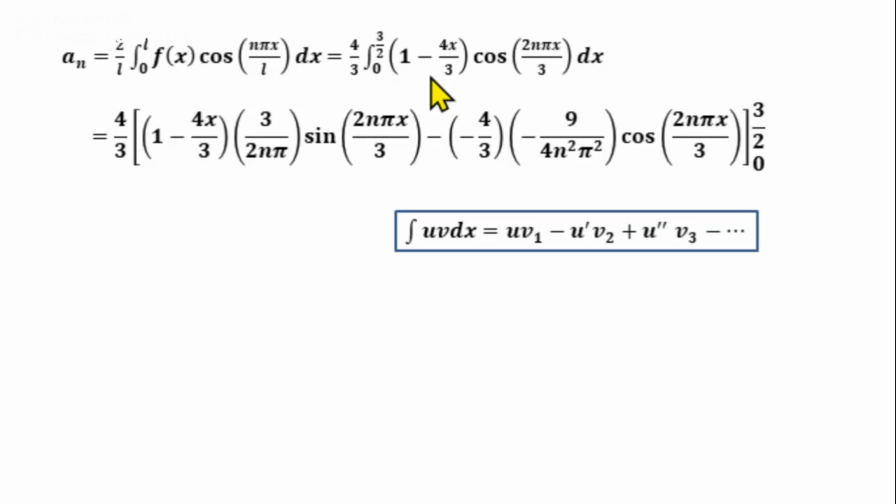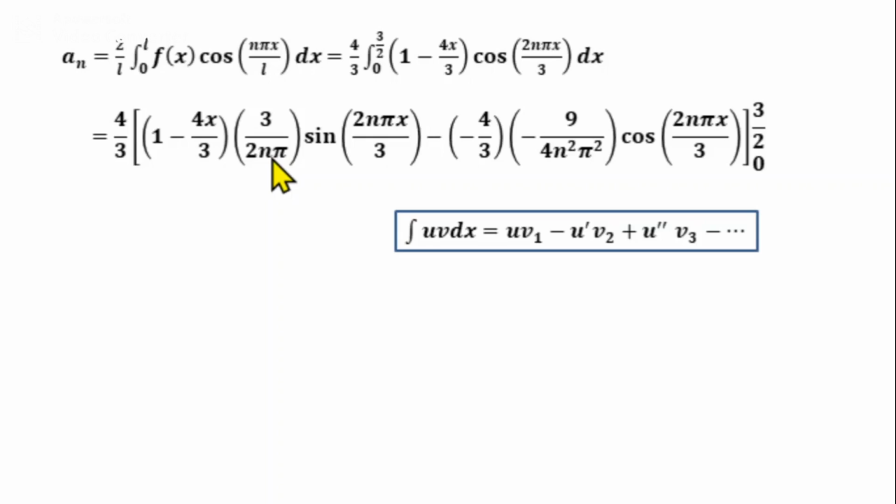Next minus u dash v2. u dash is the derivative of u, the derivative of 1 minus 4x by 3. It is 0 minus 4 by 3, or minus 4 by 3 into v2. v2 is the integral of v1. v1 is this, 3 by 2n pi sin 2n pi x by 3. Its integral is, see 3 by 2n pi is constant, keep it as 3.